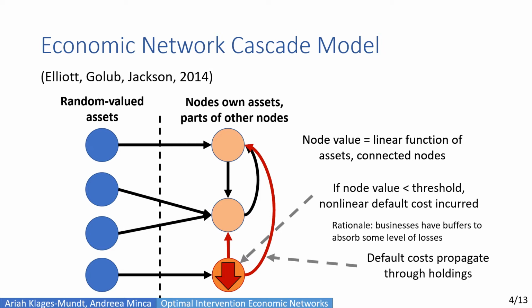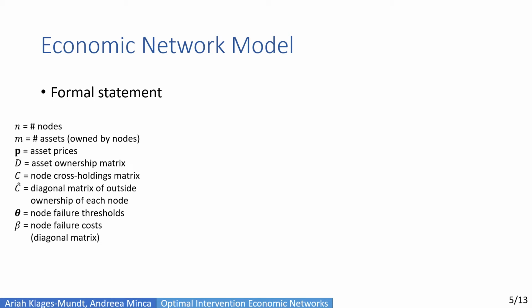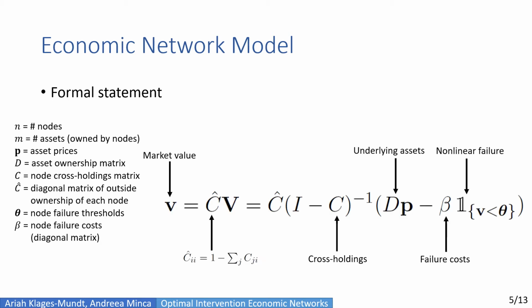Formally, the model can be described in terms of asset prices and asset ownership, a matrix C that describes the node cross-holdings, as well as the outside ownership of each node, and then also the node failure thresholds and node failure costs. Given this, the model is described by this equation for market values. And it's important to note that there's this scaled relationship involving the cross-holdings that describes the interconnection of the underlying assets and any nonlinear failure costs that are triggered.